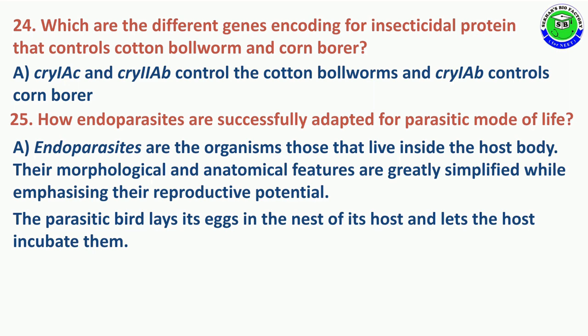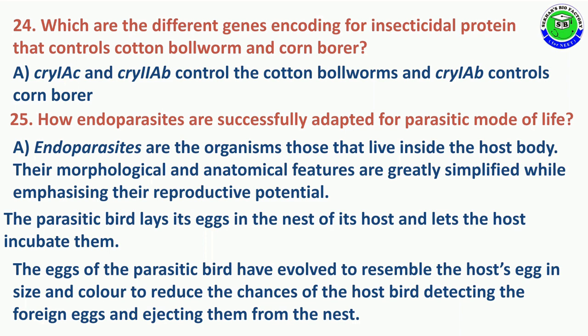So the parasitic bird lays its eggs in the nest of its host and lets the host incubate them. And the eggs of parasitic birds evolved to resemble the host eggs in size and color to reduce the chance of the host bird detecting the foreign eggs and ejecting them from the nest.